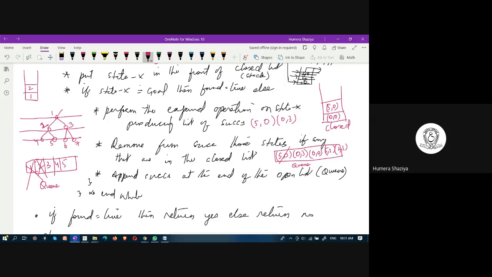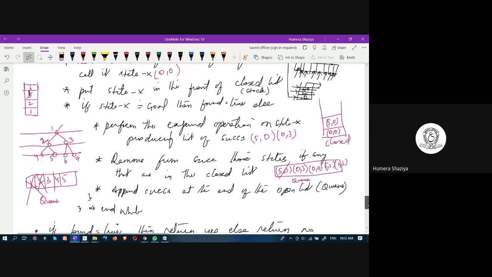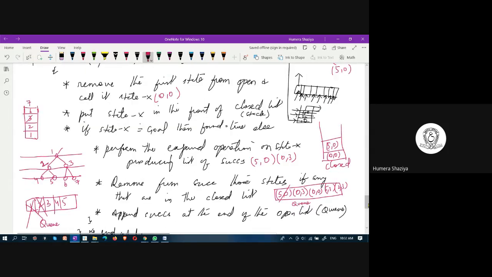After 1, 2 and 3 are added, then after you remove 3, you get 6, 7. 2 is somewhere down. 6 and 7. And the next one to expand is 7. Means you are going in this manner, 1, 3, 7 and so on.